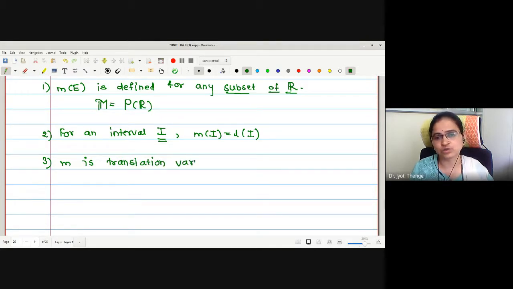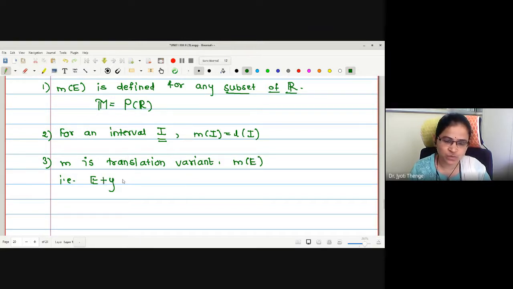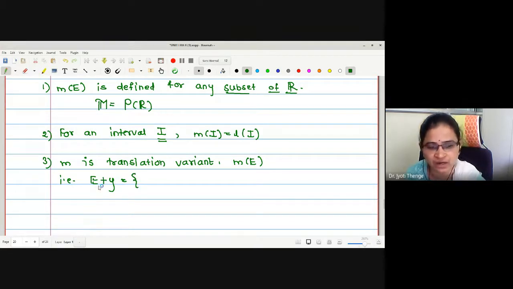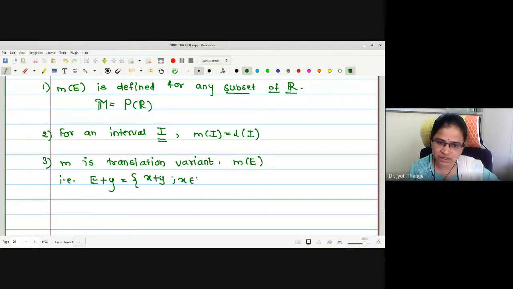Correct now? This is also one of the properties. M is translation invariant. What is the meaning? If we define the set E, if I write M of E, what is E plus Y? For any set E, how should we define E plus Y under translation? This is X plus Y provided X is in E.